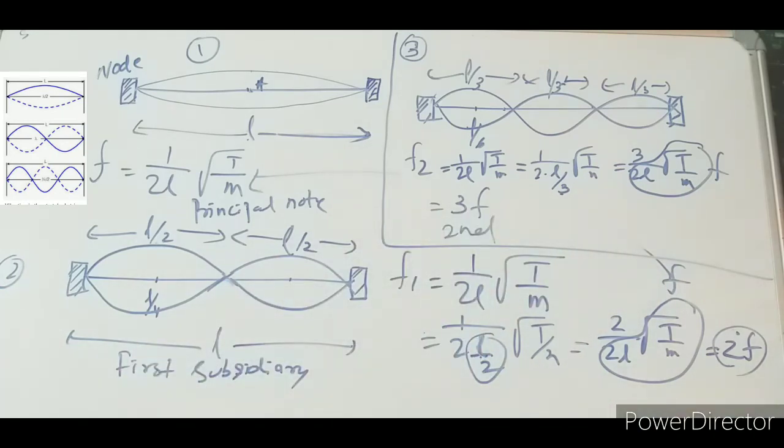Like this, the frequencies are in the ratio 1:2:3:4, and it continues.